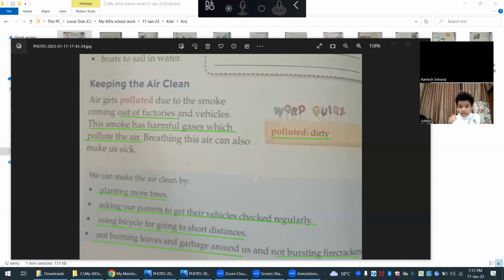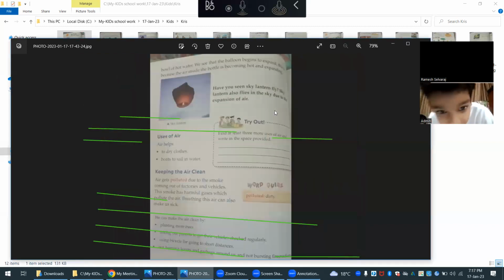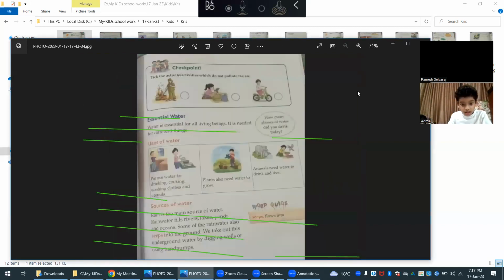Everyone puts millions of firecrackers. Listen. Let's go to the next chapter, next page.